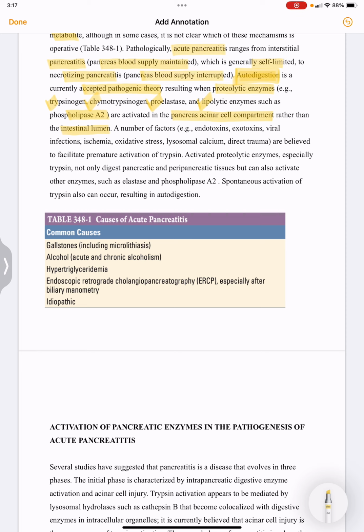So what are these different proteolytic enzymes? These are trypsinogen, chymotrypsinogen, proelastase and lipolytic enzymes such as phospholipase A2.